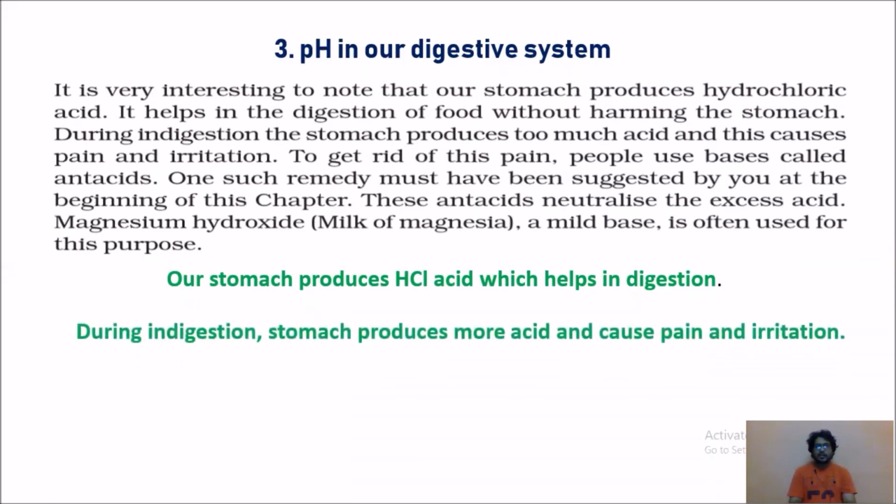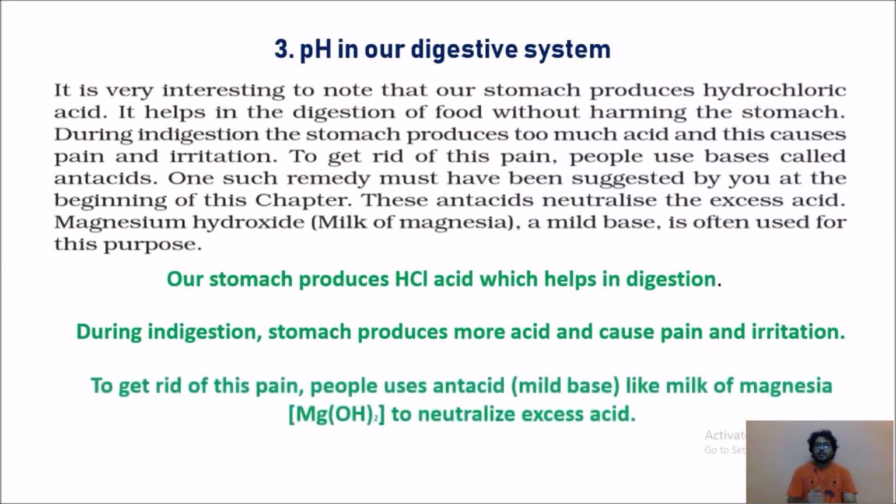During indigestion, the stomach produces more acid and causes pain and irritation. That pain and irritation, we call acidity. To get rid of this pain, this acidity, people use antacids. Antacids are mild bases. We can call it milk of magnesia, that is Mg(OH)2, magnesium hydroxide, to neutralize excess acid.